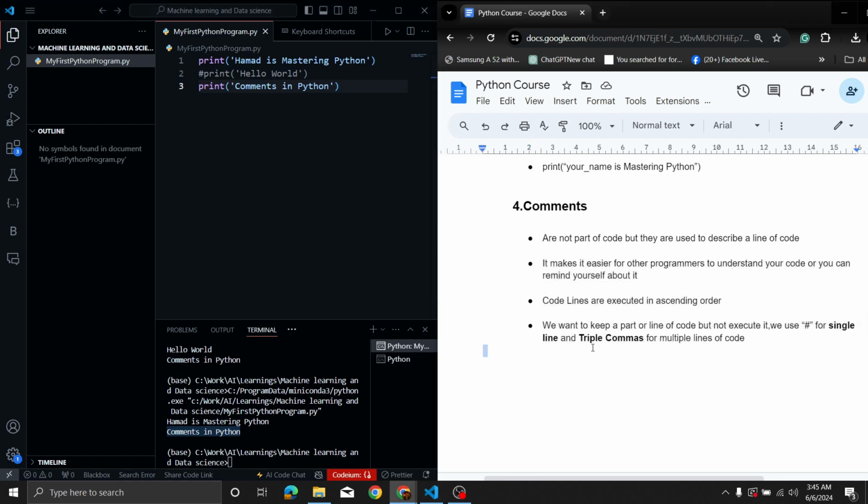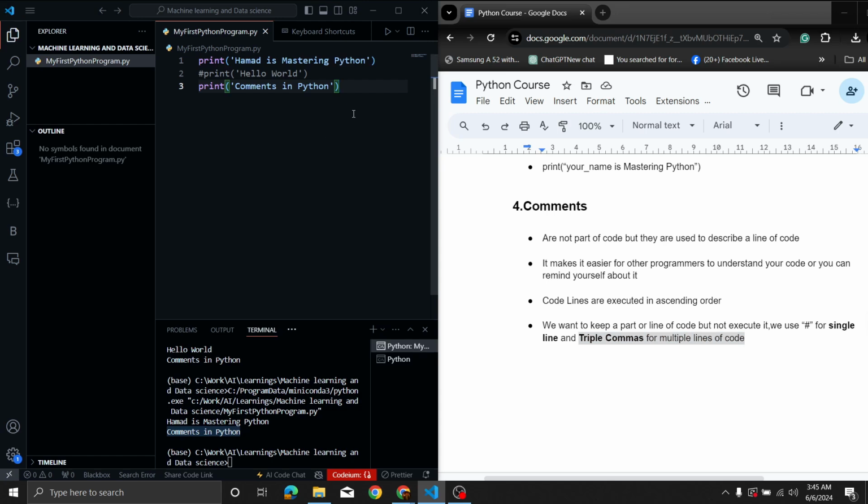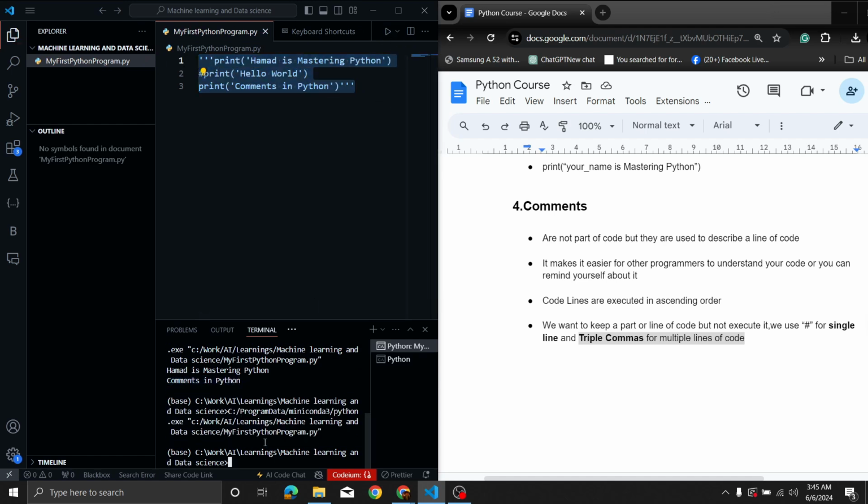As I mentioned earlier, triple commas are used for multiple lines of code. So if I place 3 commas here and 3 commas in the beginning, it will comment out the whole code. And if I run it now, there's nothing. It's empty space here. So in this way, you can make use of the comments. Now let's move on to the next one.